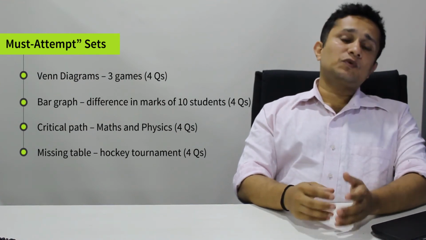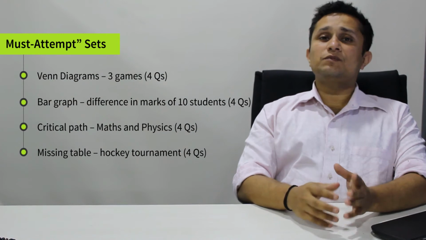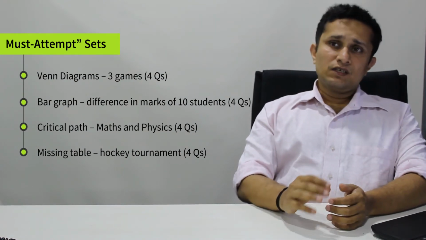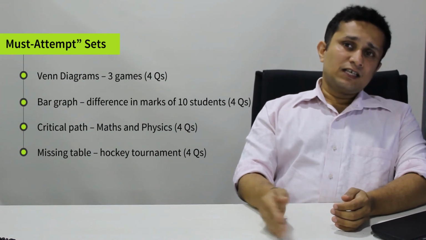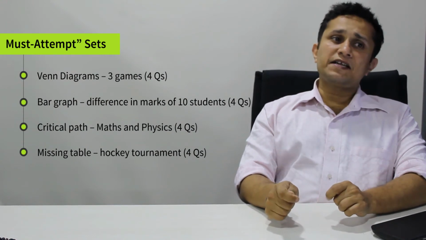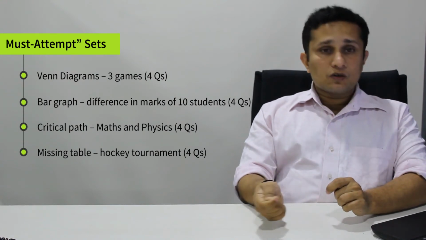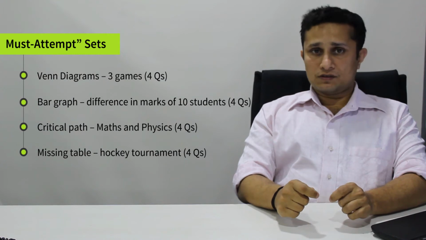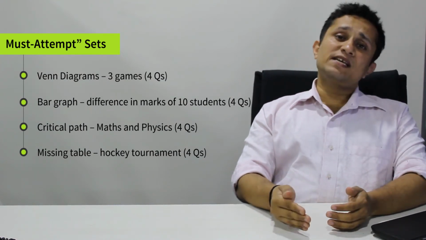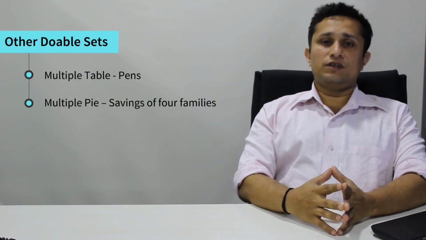And finally there was one set on a hockey tournament where there was some missing data and you had to find the final rankings for the team. A slightly lengthy set, but one of those typical sets where if you fill up the entire table, you can answer all the questions for that particular set. So these were the 4 sets that I would have targeted in the exam had I been a student. Apart from this, there were 2 other sets which you could have potentially solved.